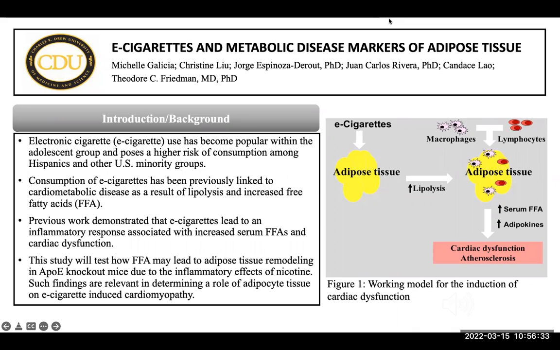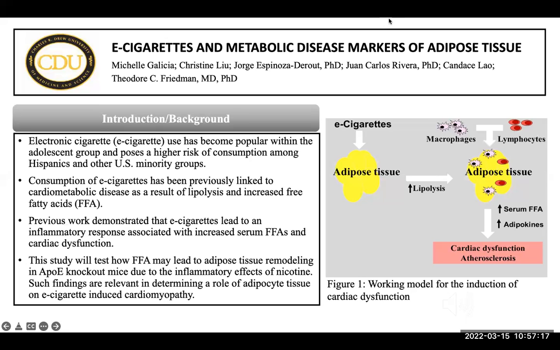Today, we will be talking about e-cigarettes and metabolic disease markers of adipose tissue. As a short background, we all have heard of e-cigarettes or vaping and how it has become popular within the adolescent group. This poses a higher risk of consumption among Hispanics and other U.S. minority groups. Usage of e-cigarettes has been previously linked to cardiometabolic disease as a result of lipolysis and increased free fatty acids. Previous studies have demonstrated that e-cigarettes induce an inflammatory response associated with increased serum free fatty acids and cardiac dysfunction. In this study, we will test how free fatty acid may lead to adipose tissue remodeling in ApoE knockout mice due to the inflammatory effects of nicotine.